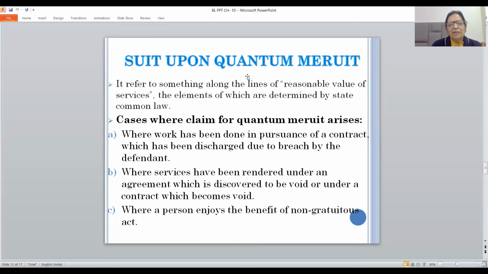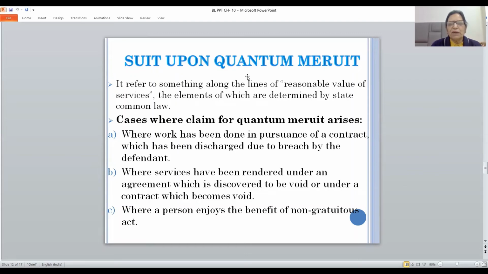Where services have been rendered under an agreement which is discovered to be void or under a contract which becomes void. Say a person was appointed as managing director in the company. He worked for a 3 month period. But after that, he came to know that the selection committee which appointed him was not legally constituted. Then, friends, the agreement is discovered to be void. It does not mean that the person should not be paid for 3 months. He will be given the salary for the 3 month period for which he has worked.